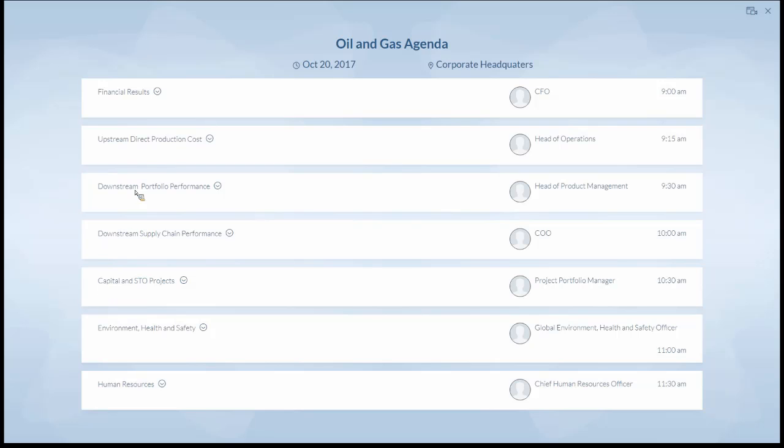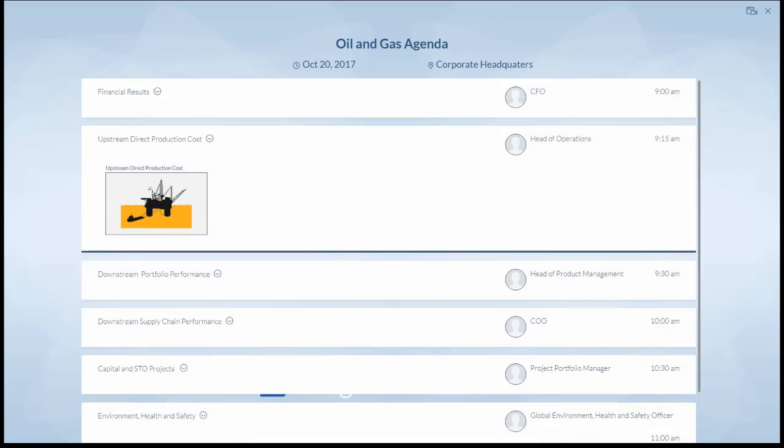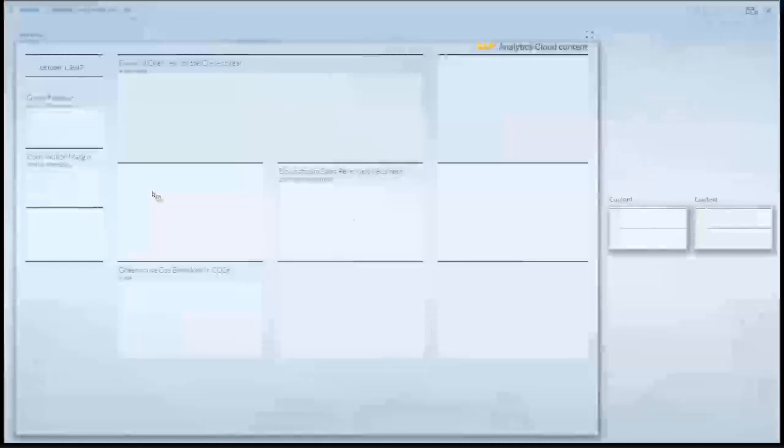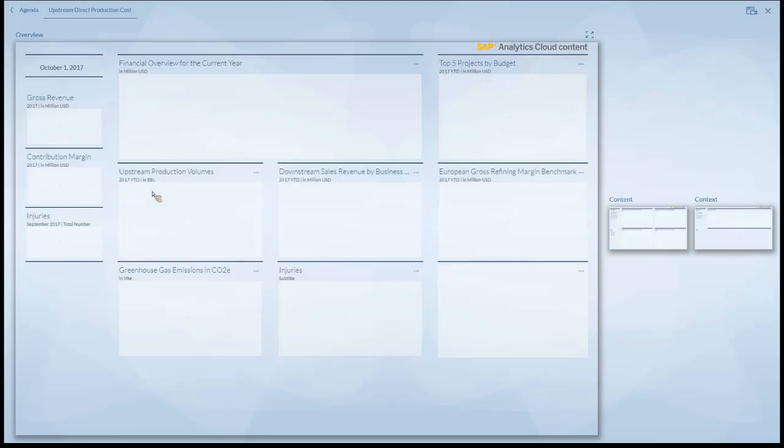And then obviously you have industry-specific topics here. Like for the oil and gas business, we have the upstream production cost, downstream portfolio performance, downstream supply chain performance. Let's step into the second agenda item to see the upstream production costs. Again, the overview page will cover here the information from all agenda items. That's why it's also a little bit more packed, because we have more areas to cover here in the area of oil and gas than we have covered just for the financials LoB part.